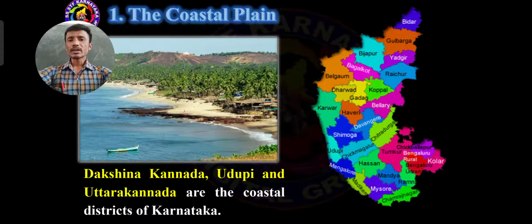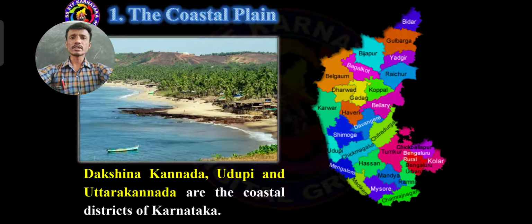And which are the main important Karnataka's coastal districts? Which are the important Karnataka's coastal districts? Dakshina Kannada, Udupi and Uttara Kannada. These are the very important. These three important districts make up Karnataka's coastal line.